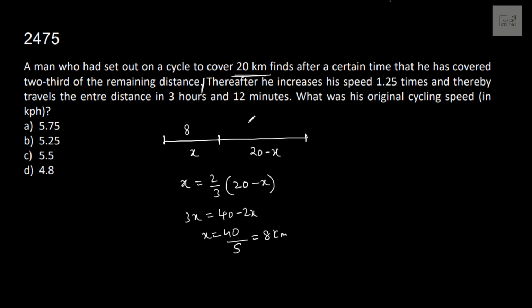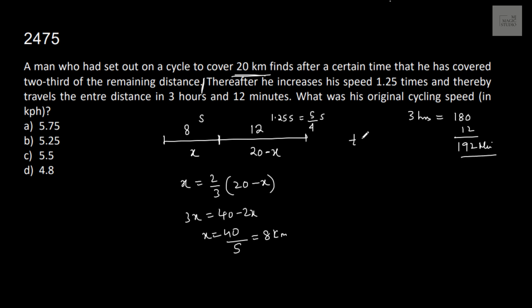So he has traveled 8 kilometers and the remaining is 20 minus 8, that is 12, and 12 into 2/3 is 8. Thereafter he increases his speed 1.25 times. He was driving at speed of s, now the speed is 1.25 s, that is 1 plus 1 by 4, 5 by 4 s. And thereby travels the entire distance in 3 hours and 12 minutes. 3 hours means 3 into 60, 180 minutes plus 12 is 192 minutes.